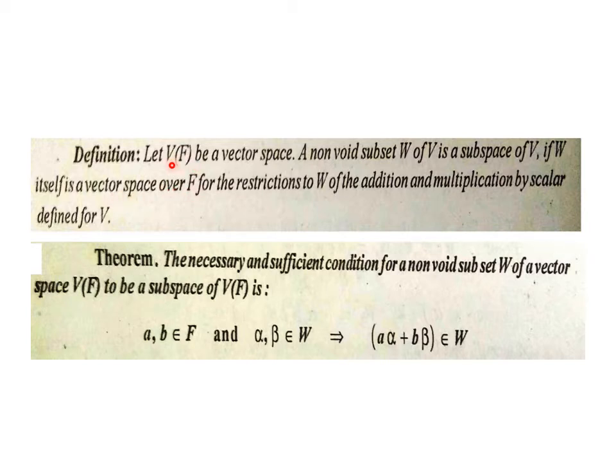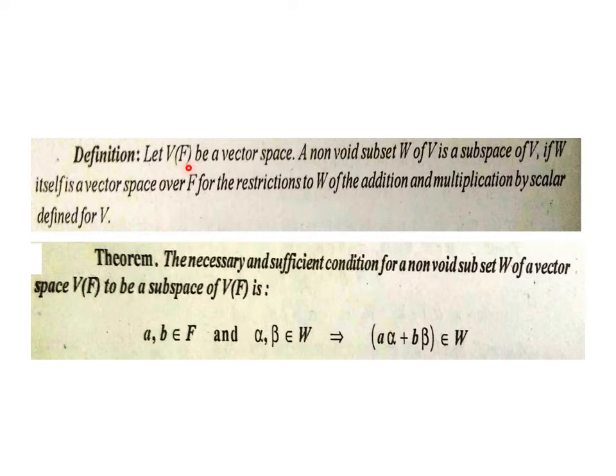That means a part of the set of the vector space is taken and that itself becomes a vector space over the same field. Then we say that this W is a vector space over F, although the same operations for which V(F) is a vector space are required for W(F) to be a vector subspace of V(F).